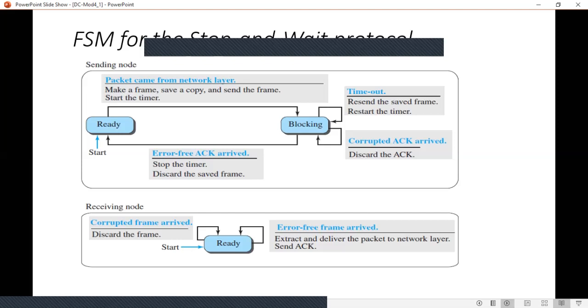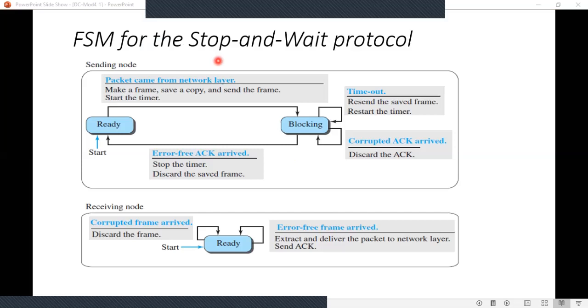Okay, next is the finite state machine for the stop and wait protocol. The sender here is initially in the ready state.